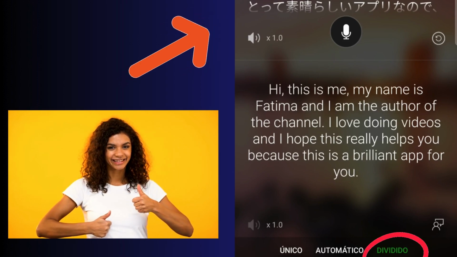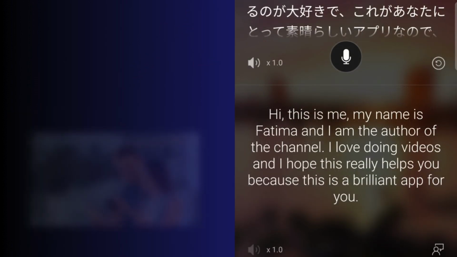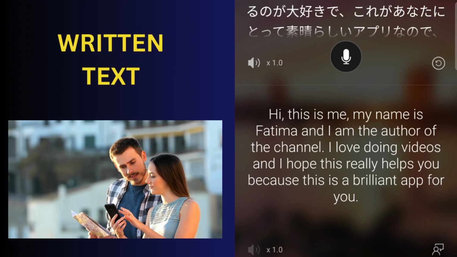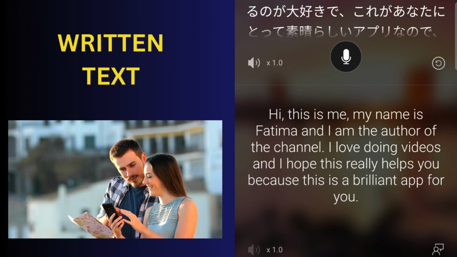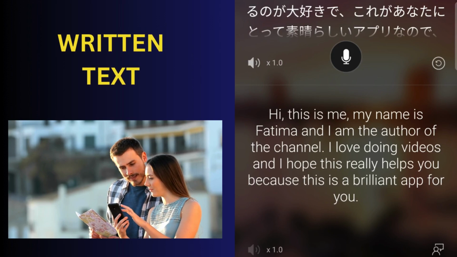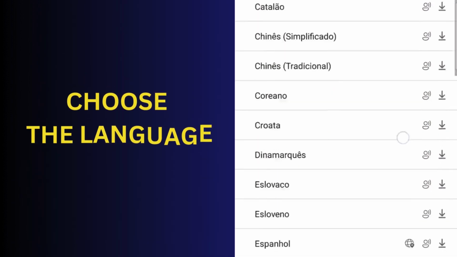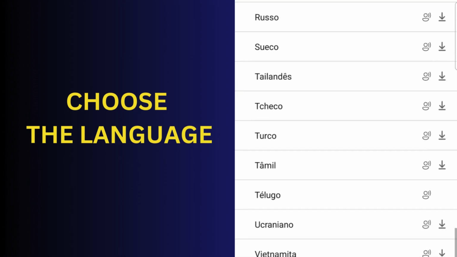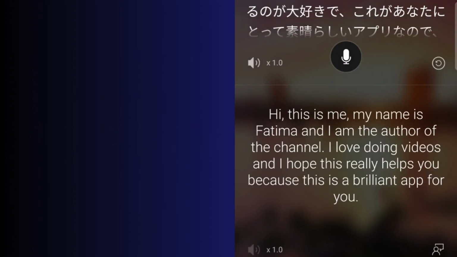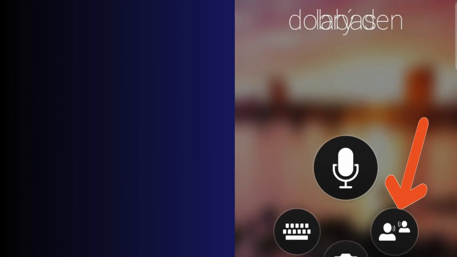Did you see it? Did you hear it? So you have the written text. Imagine you can show to someone, this person you want to speak Japanese with, or another language, because let's check out the languages. You have many languages to choose from. Okay. Let's check out the other options, which are amazing.